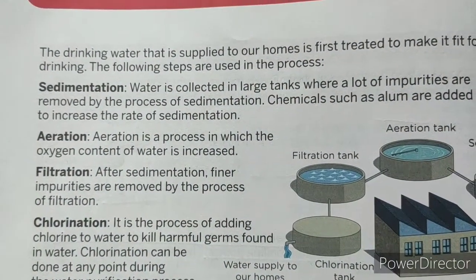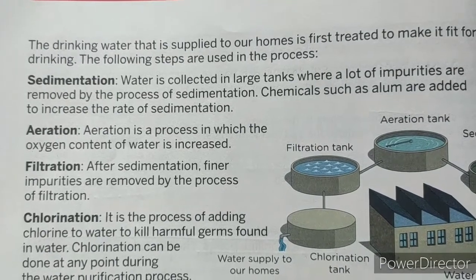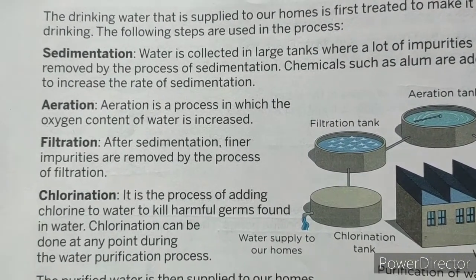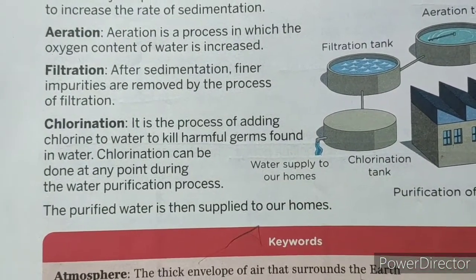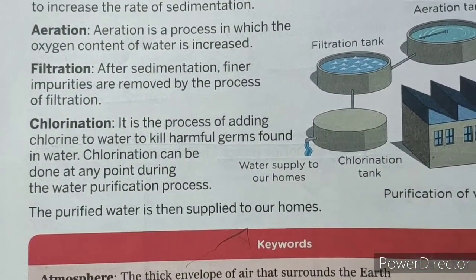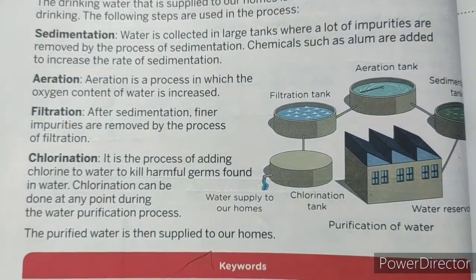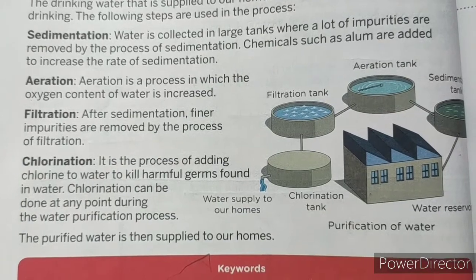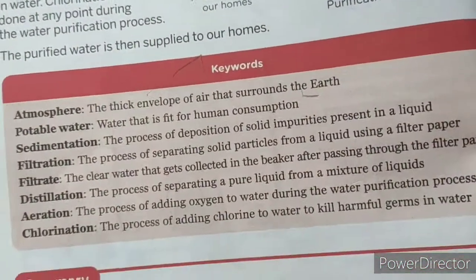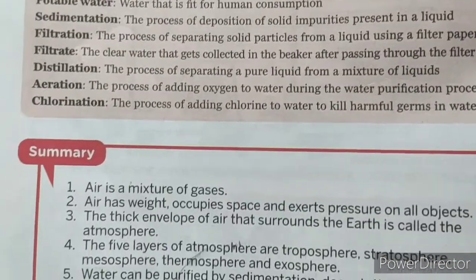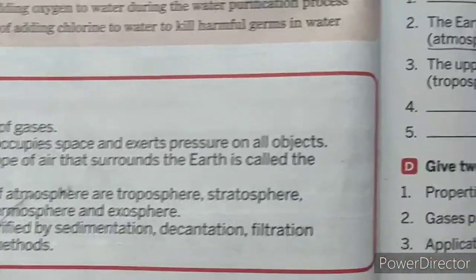How is water being treated that makes it fit for us to reach our home? First one is sedimentation, next one is aeration, next one is filtration, and next one is chlorination. Okay, all these processes before the water reaches our tank, our home tank, these are the processes that water is going through to get it purified. All of you learn the keywords as well as the summary given at the back of the lesson.